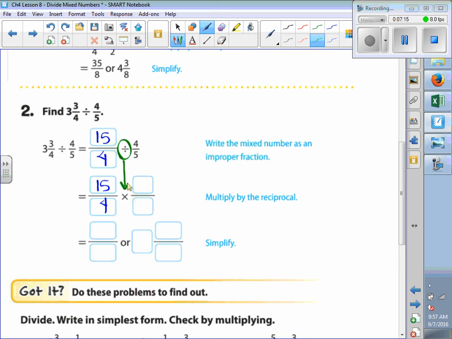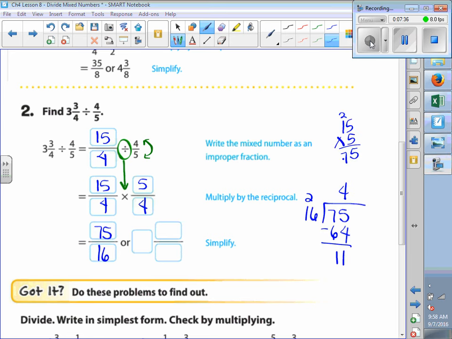The division becomes multiplication. And the 4/5 becomes 5/4. Very good. And then you just multiply as with fractions. So when we multiply straight across, we get 15 times 5. All right. So there's the work for changing to a mixed number, and we end up with 4 and 11/16. Is everybody clear? Yeah.